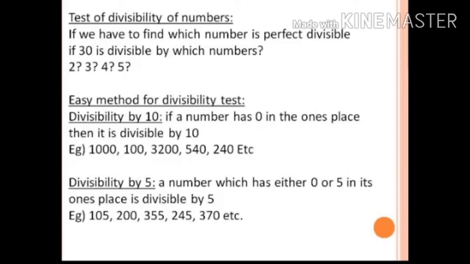The next one is divisibility by 5. A number which has either 0 or 5 in its ones place is divisible by 5. Examples are 105, 200, 355, 245, 370, etc. All numbers that have 0 or 5 in the ones place are divisible by 5.